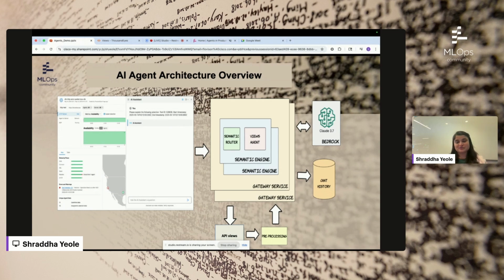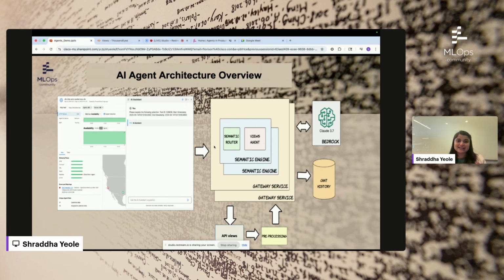So it's the open source framework used by Microsoft. And then that semantic kernel is routing the request to our views agent. And now the views agent underneath makes a call to the LLM model, provides the data, gets the response back and displays the response on the AI assistant.